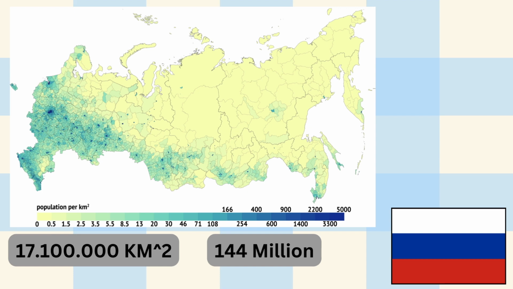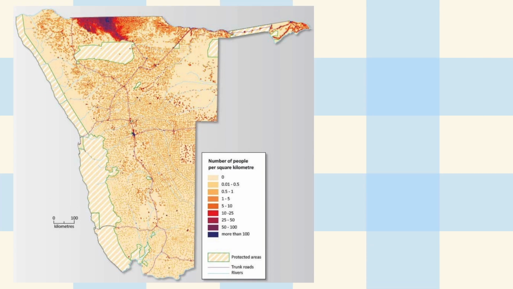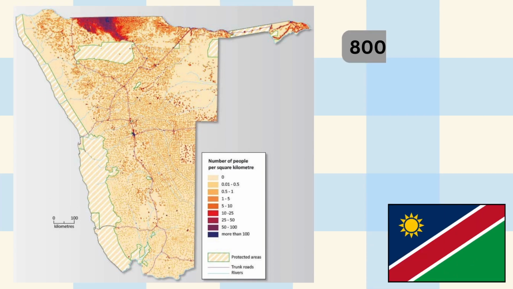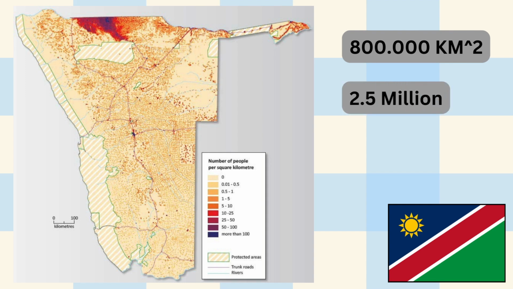Namibia is a very sparsely populated country in southern Africa. It has just over 2.5 million inhabitants, spread out in an area of over 800,000 kilometers squared. A large part of this country is part of the Kalahari Desert, which makes living in that area less attractive. As you can see on the map, there's a more densely populated area in the north.